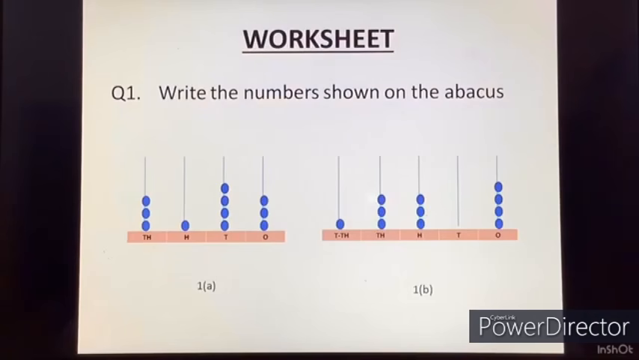Now I want you to do a worksheet. It is a small worksheet with just 5 questions. First question, write the numbers shown on the abacus. First A, you can see the number. I will not tell you the answer. I want you to write it down. And 1, we have a good look.